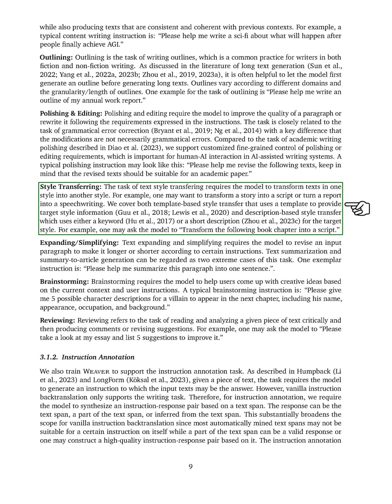This task involves changing the style of a text from one form to another, like turning a story into a script or a report into a speech. WEAVER can do this in 2 ways: using a template that outlines the new style or using keywords and descriptions to guide the transformation. Expanding or simplifying text is about adjusting the length and complexity of a piece of writing. This could mean summarizing a long article into a single sentence or expanding a summary into a full article.